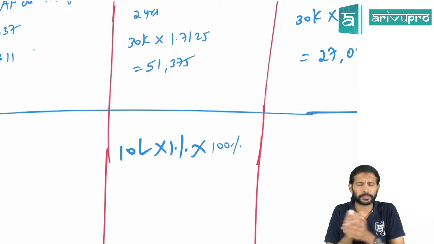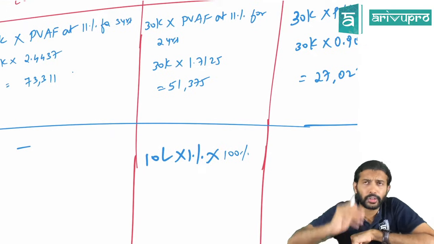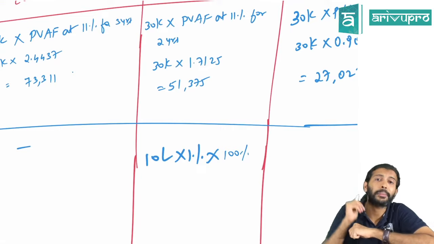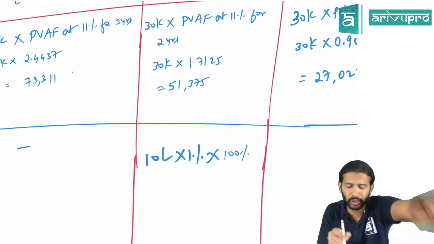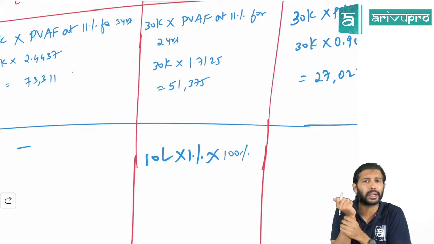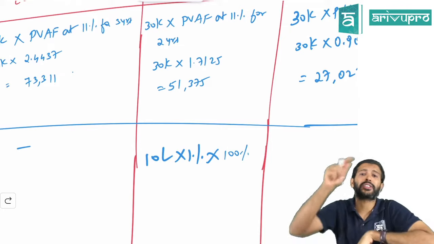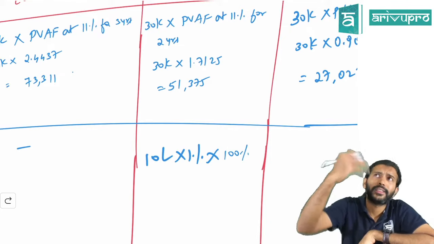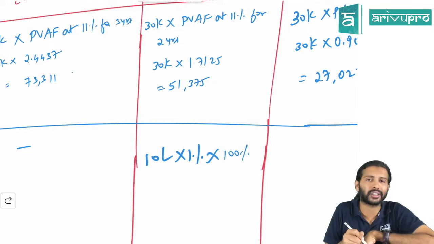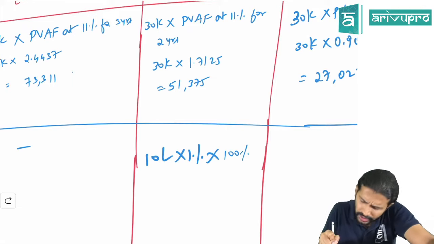Sometimes what happens is they could say, if the subsidiary company defaults, 20% will be recoverable from the subsidiary company. That means in that case only 80% of this value I need to pay, no? Because 20% I'm able to recover from the subsidiary company. So in that case I will write 80%. Like if I'm able to recover 70% from the subsidiary, then I only have to pay 30% to the bank, right? So this will be 30% in that case. So in this problem, since we are not expecting to receive any money from the subsidiary, it is 100%.